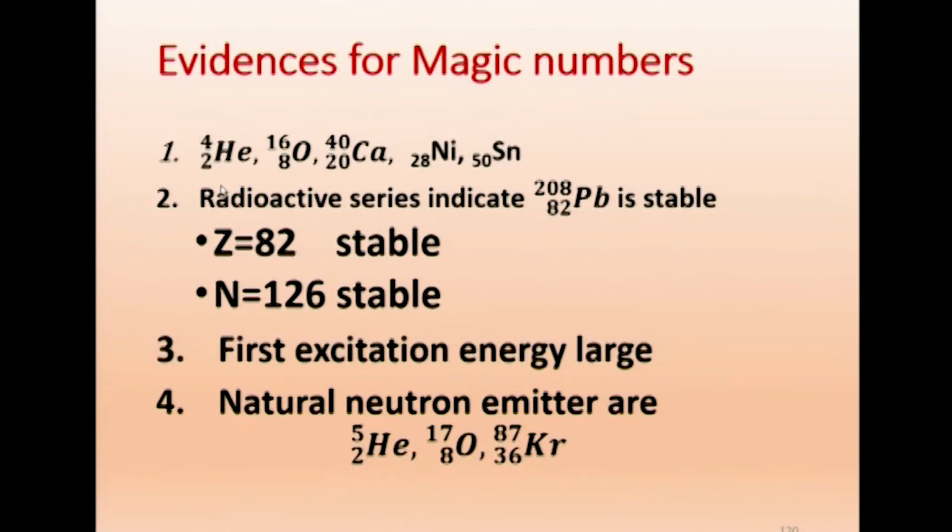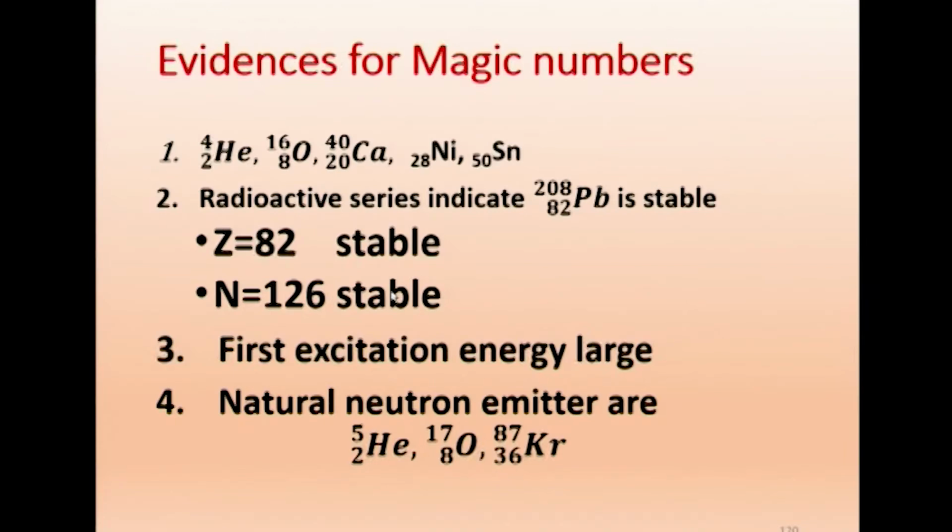And also we have discussed radioactive series. If you remember the 4n series, 4n plus 1, 4n plus 2, 4n plus 3 series, we observed that lead-208 with Z equal to 82 is stable. 208 minus 82 is 126, so the neutron number is 126, which is also stable. So, we get a stable system, and lead is stable.